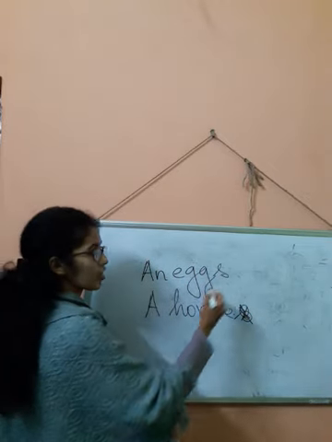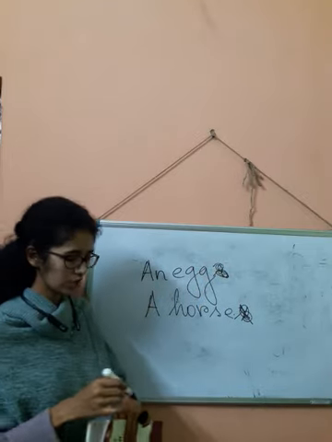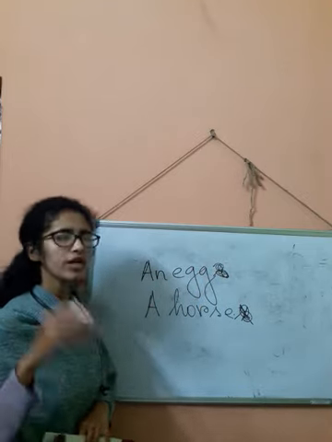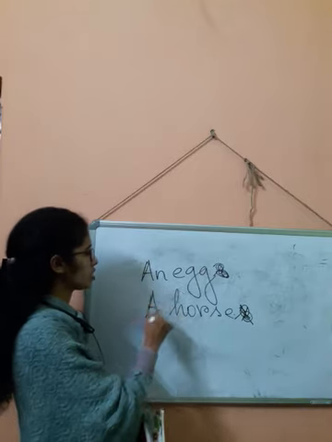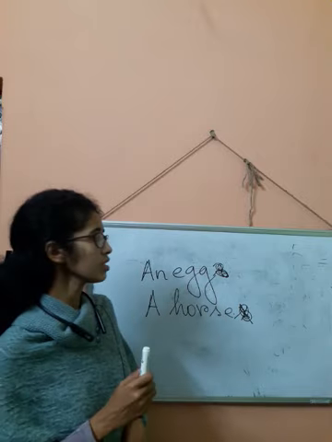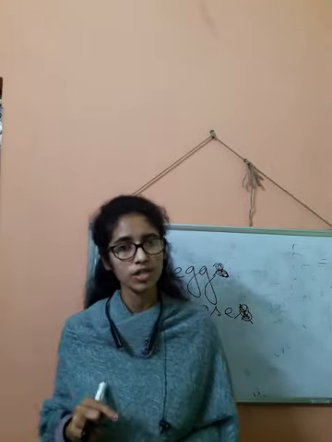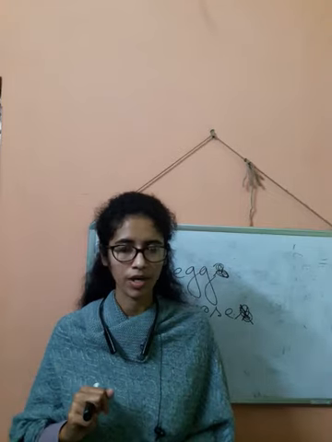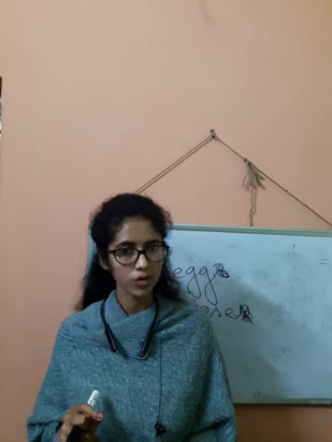And eggs, can we say? No. Only before singular countable nouns. I mean singular noun only. Before singular nouns we can use these 2 articles. Another thing is there, that when we are talking about a horse, any horse it can be, but a singular one. But any horse, we are not particularizing any horse, right?